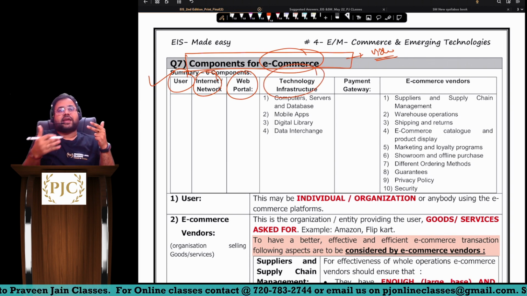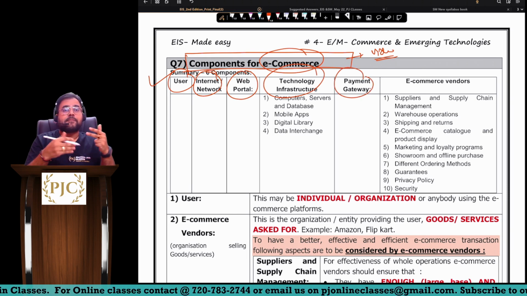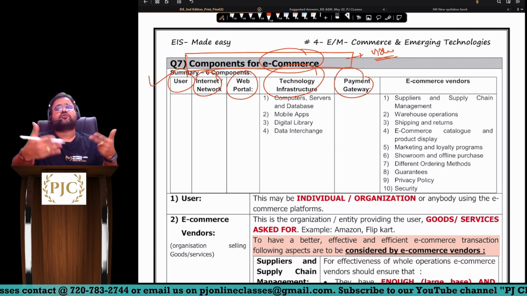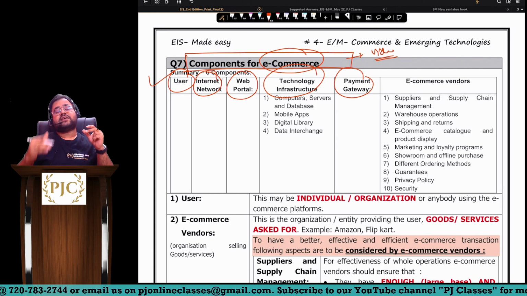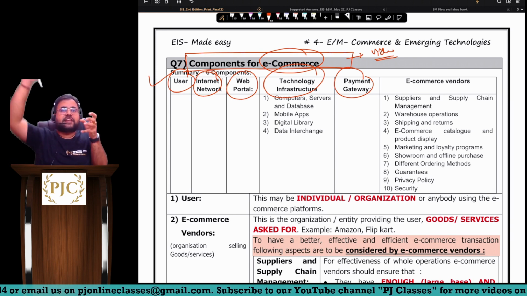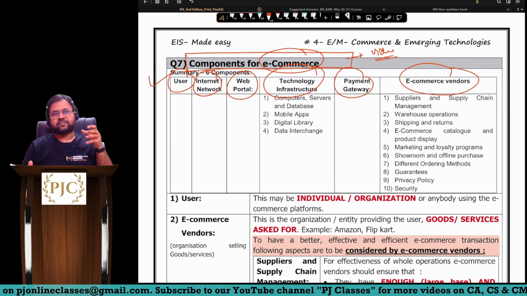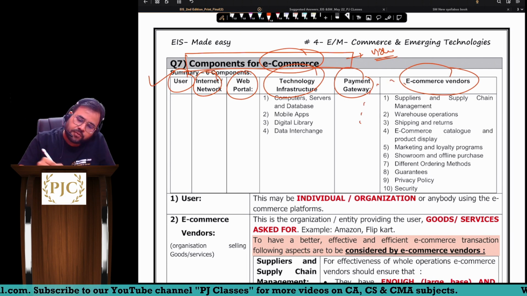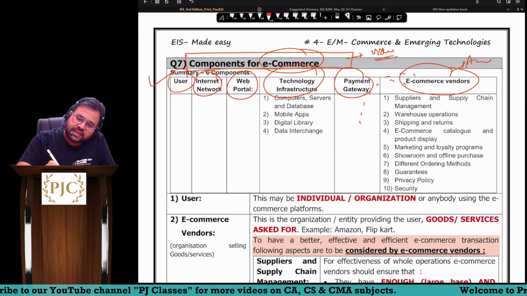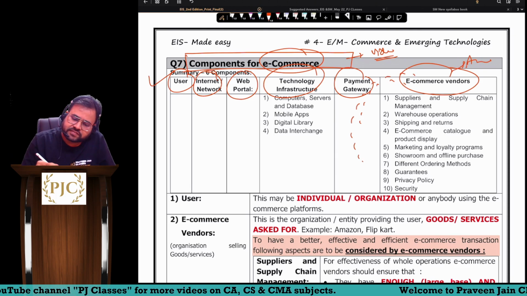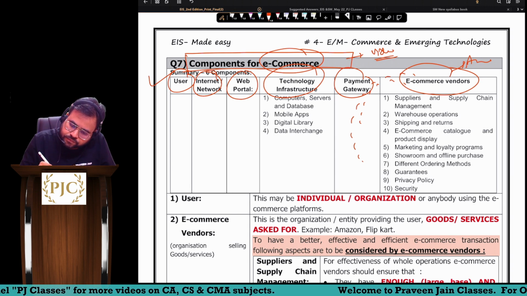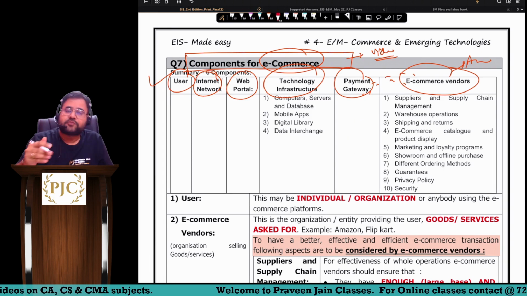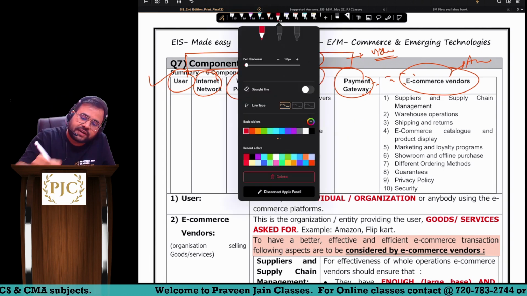Sir, then when we buy, obviously we have to make the payment, so there should be defined mode of making the payment, that is called payment gateways. So payment gateways can be various modes through which you can make the payment, sir. Next, sir, I am buying, so somebody should be selling also, no? So that person is called e-commerce vendor. Now, this is from e-commerce vendor's point of view. Sir, that e-commerce vendor example could be Amazon. Sir, this e-commerce vendor has to take care of various aspects. Now can I say e-commerce vendor is the seller?